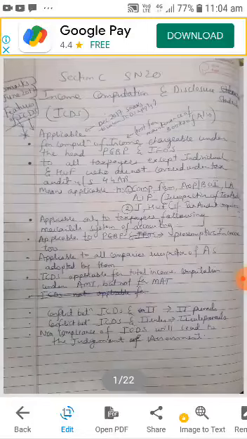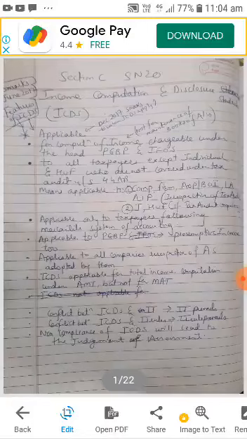So suppose on a particular matter there is a contradiction between ICDS and income tax provisions, then what do assessees have to follow? Assessees have to follow what is said in income tax provisions. Okay, then the next is conflict between ICDS and income tax rules. If there is a conflict between ICDS and income tax rules, there also income tax rules will prevail.